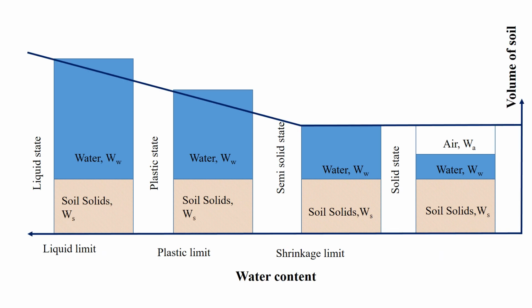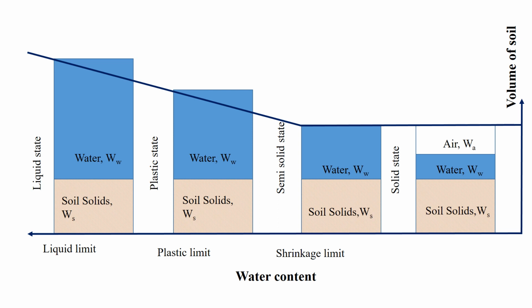For better understanding, let's plot a graph between the volume of soil and water content. As mentioned before, the volume of soil reduces with water content from liquid state to plastic state to semi-solid state till it enters the solid state. The soil in the solid state will have a constant volume.